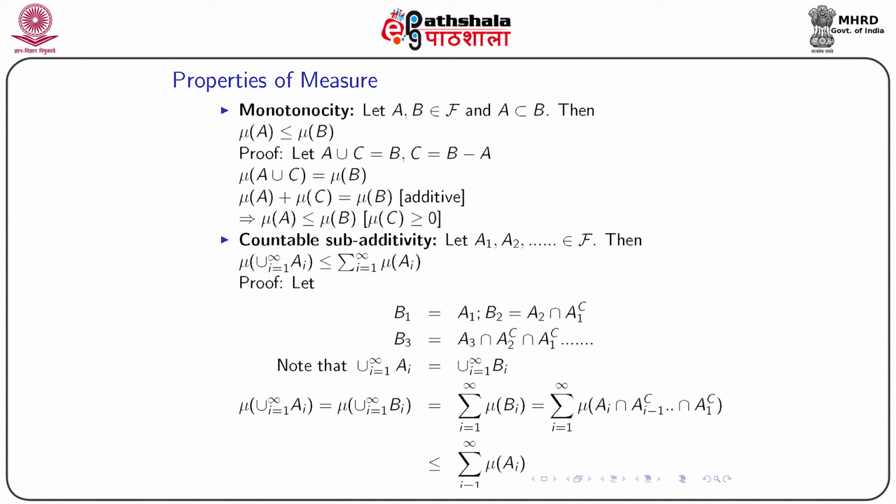Monotonicity says that if you have two sets, one is a subset of the other, then the measure defined on the superset will be greater than or equal to the measure defined on the subset. Similarly, countable subadditivity says if you take the measure over the countable union of sets Ai, i from 1 to infinity, that is less than or equal to the countable sum of mu of Ai, their individual measures.